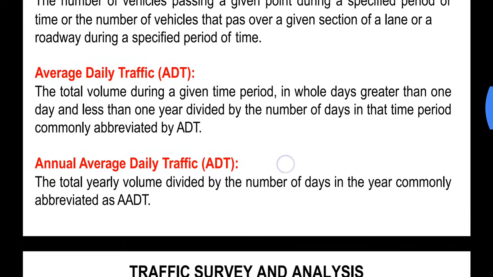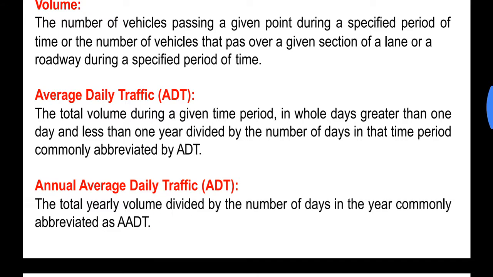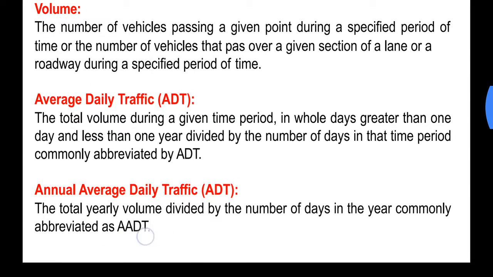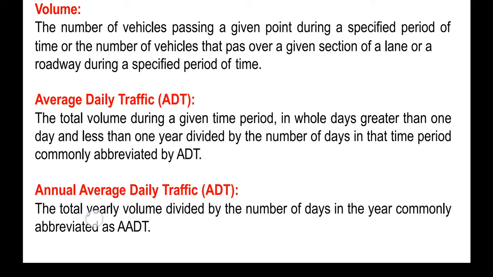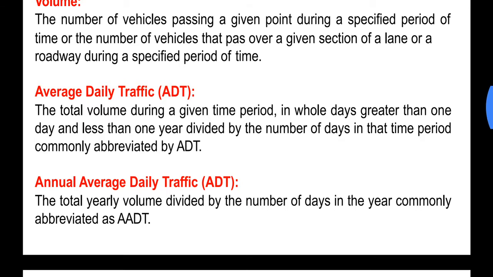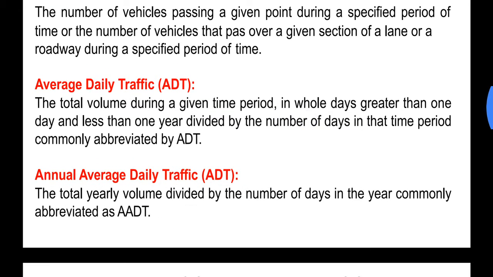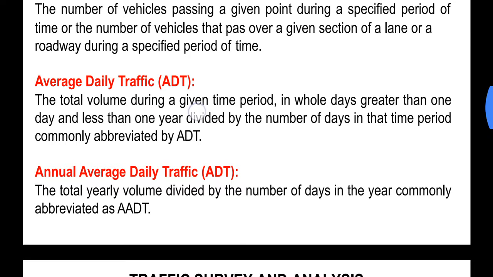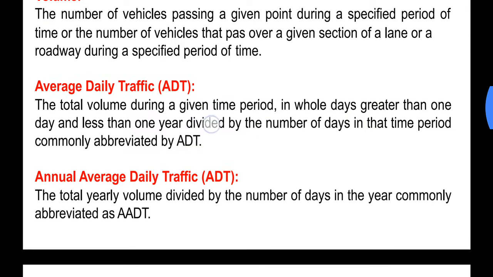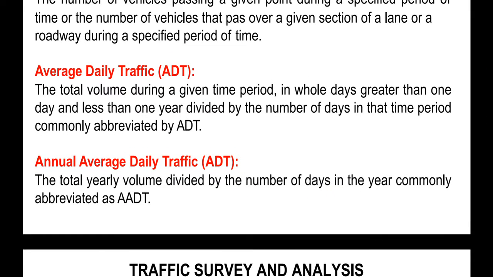Similarly, annual average daily traffic, or AADT. This is the total yearly volume divided by the number of days in the year, commonly abbreviated as AADT. In the previous case, the time period considered was from 1 day to less than 1 year, and for AADT the time period will be 1 year.